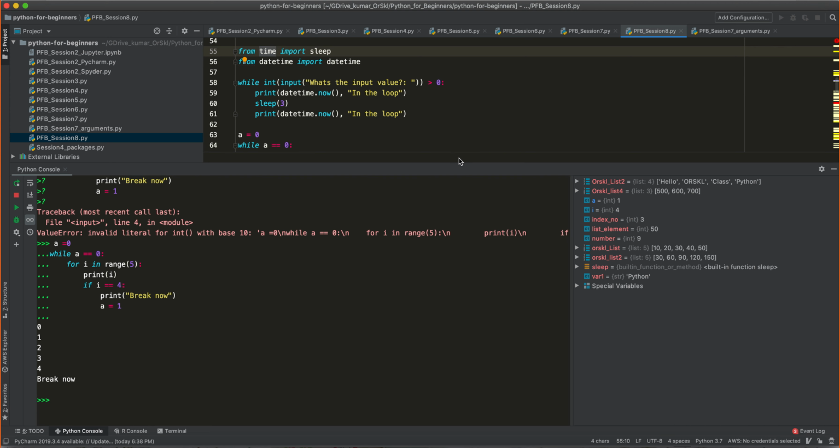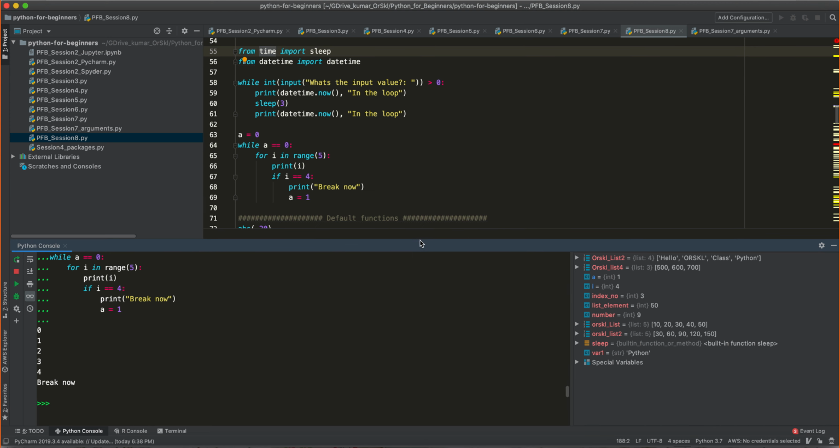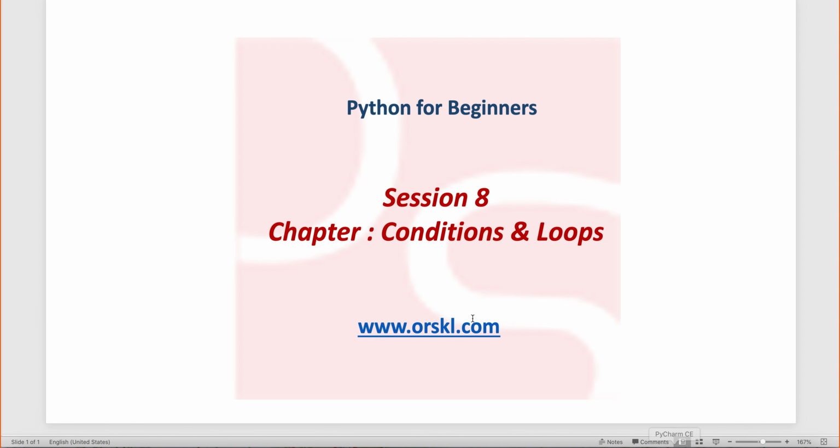So that is it with respect to the topics I have. Coming back to conditions and loops, we have covered if else, for loop, while loop, and nested loops, how to write them in each case. We have seen nested loops for if and nested loops for for. I think I did not write nested loops for while, probably you can try it out.